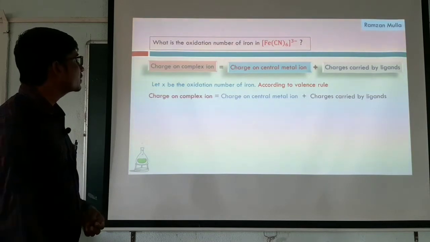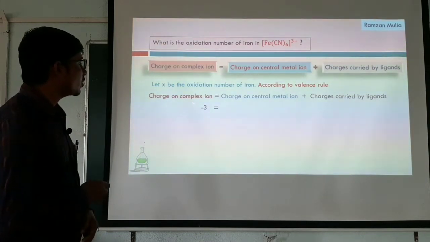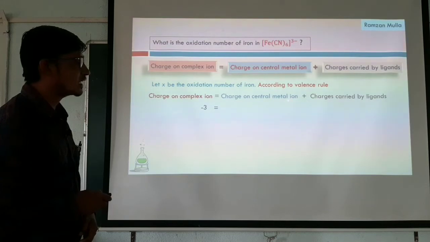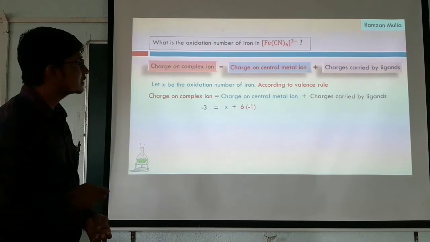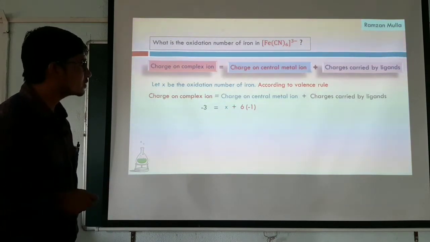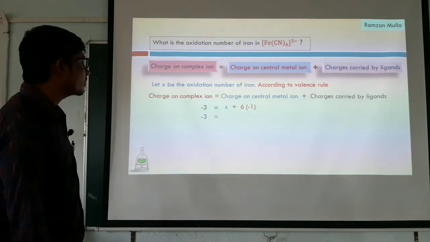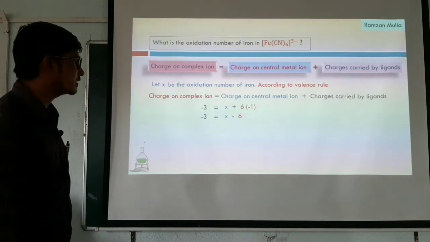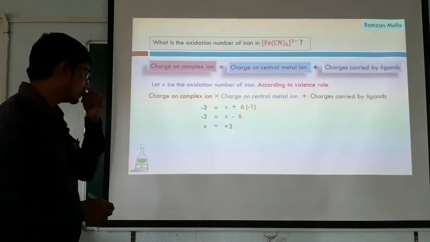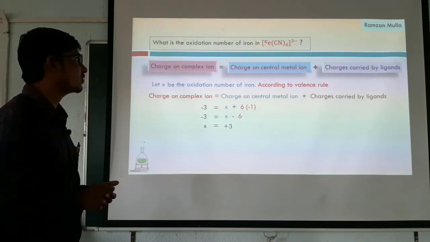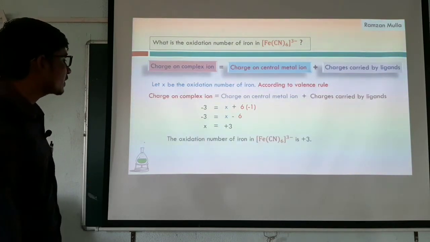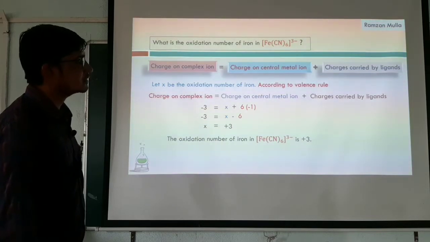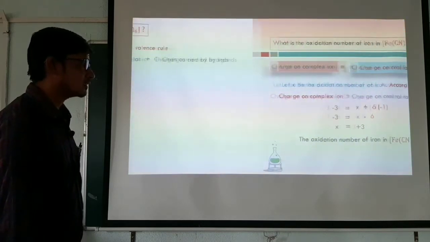Next, the charge on this complex is -3, the charge on the central metal ion we don't know, so I'll keep it as X, and the charges carried by the ligands: CN, the cyanide, carries a minus charge, and there are 6 CN ligands, so 6 into -1. Now -3 is equal to X minus 6, and X is equal to +3. So +3 is the oxidation state of the central metal ion in this complex. The oxidation number of iron in the [Fe(CN)6]3- complex is +3.